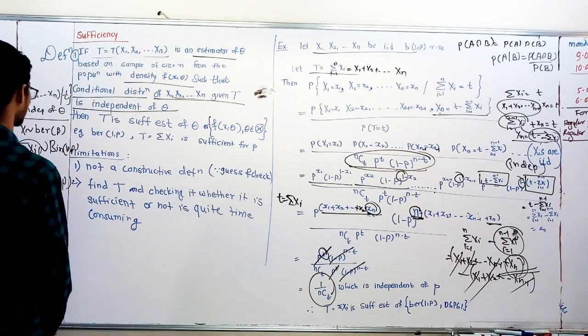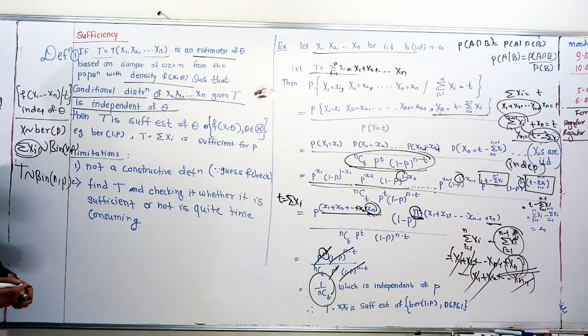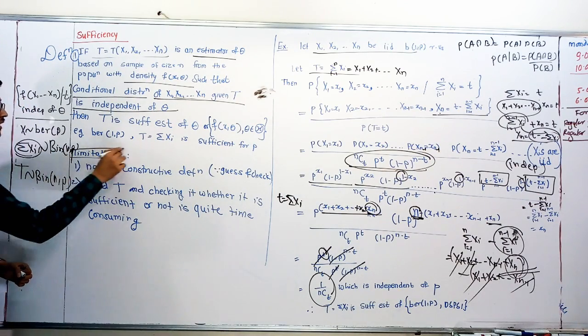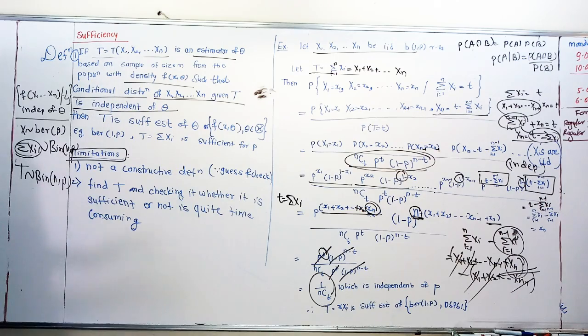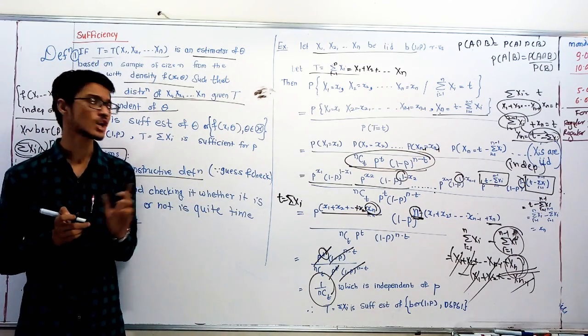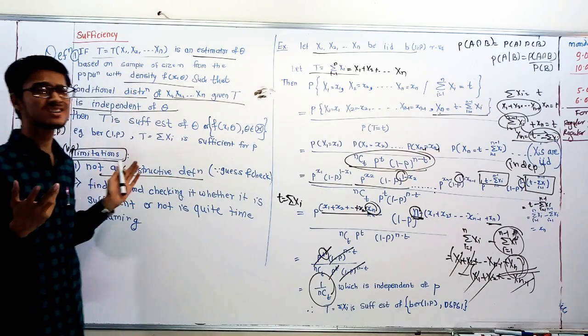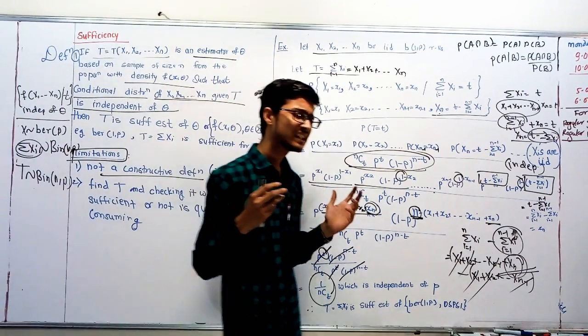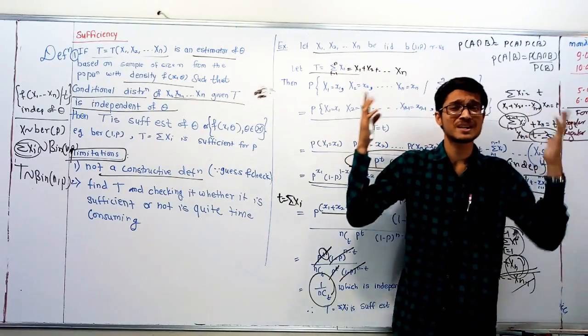See now, there are some limitations for this definition, that it is not a constructive definition. Why not constructive? Because it takes a huge time and huge imagination also.